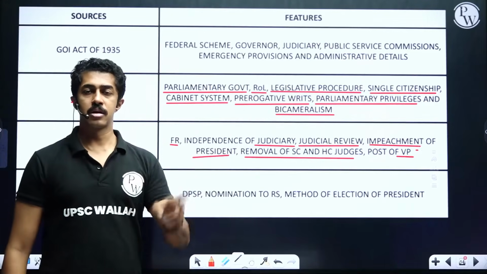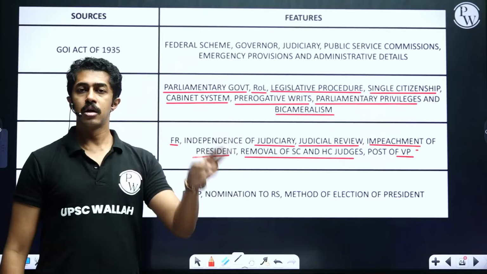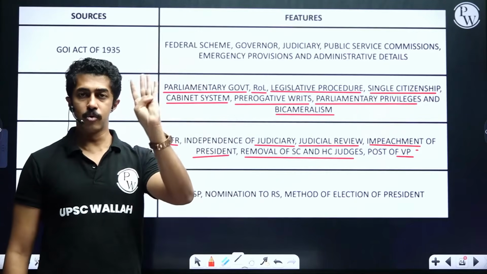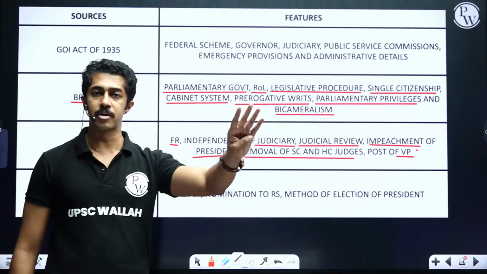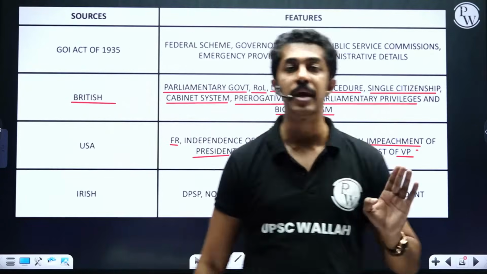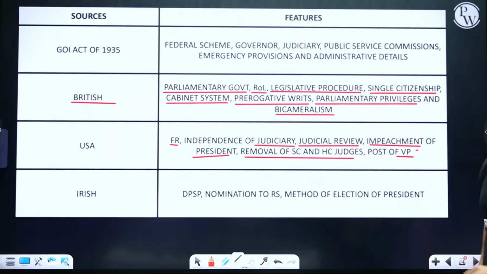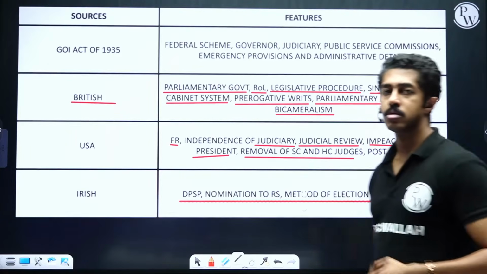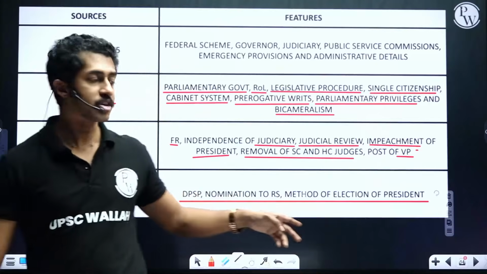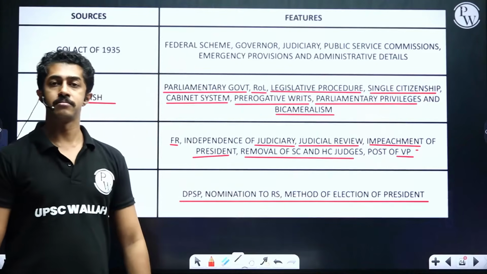Fundamental rights, independence of judiciary, judicial review, removal of Supreme Court, High Court judges, impeachment of the president, appointment of VP. 6 done. American. Irish. DPSP, nomination to Rajya Sabha and election of president.